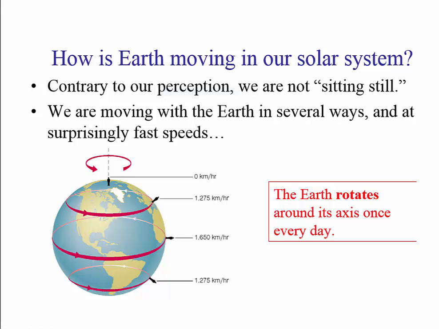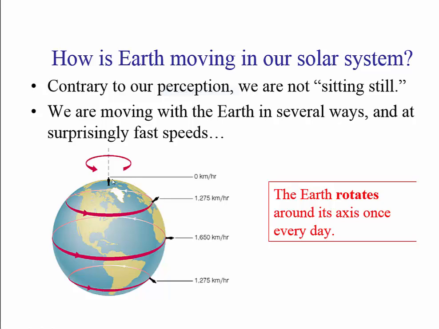The earth revolves going round the sun in 365 days. What is the average speed? The average speed of revolution is 108,000 kilometers per hour. So look at the kind of motion you have.